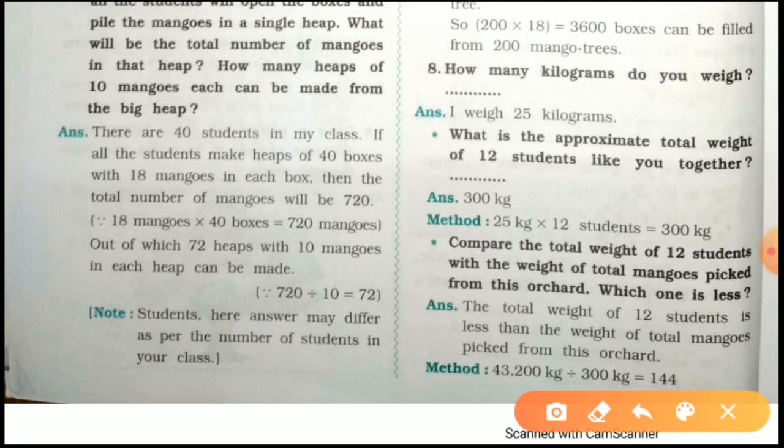I weigh 25 kilograms, or my weight is 25 kilograms. But here you will answer, I weigh 25 kilograms.